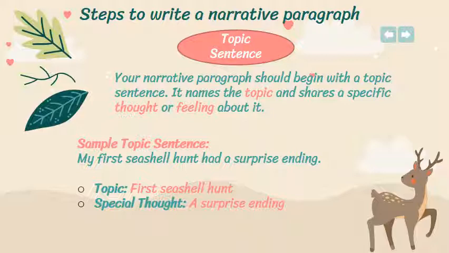Example, sample topic sentence. My first seashell hunt had a surprise ending. So the topic here, first seashell hunt, this is the main topic. This is the story that I have to talk about. And the special thought that the topic sentence included is that it had a surprise ending. So this is a topic sentence. Before you start telling what happened with you or with others, you have to start with a topic sentence that talks about the topic and it gives a specific thought or feeling. So here I know from the topic sentence that I will talk about the story of hunting seashells.